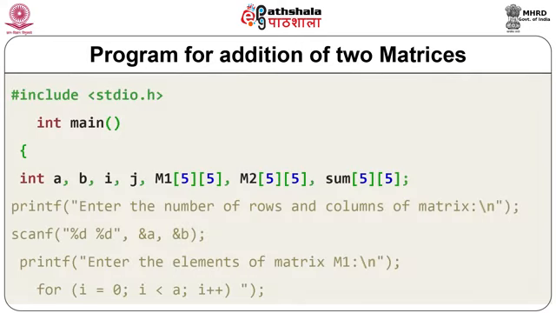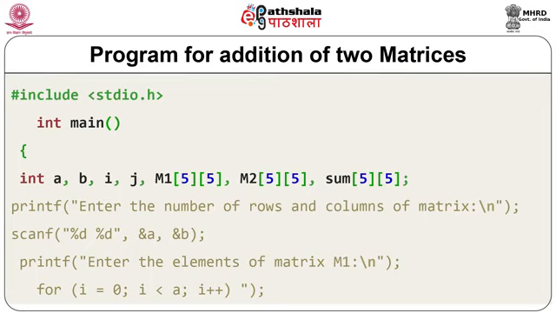Here we are considering two matrices, M1 and M2, and the resulting matrix is sum. The first matrix, M1, is of 5 by 5 dimension. The second matrix is also 5 by 5 dimension. It means there are 5 rows and 5 columns for M1 and M2. So the resulting matrix also has the same dimension.